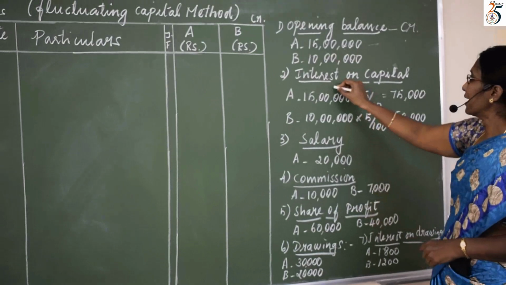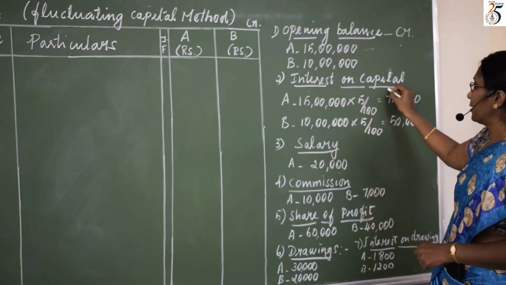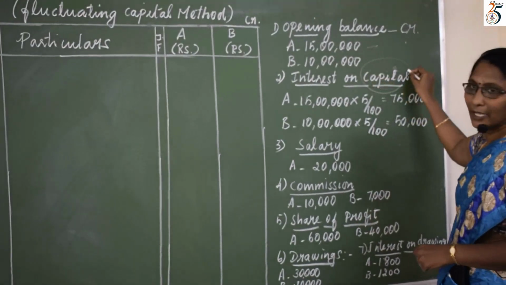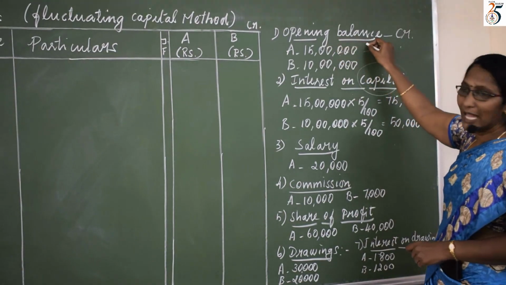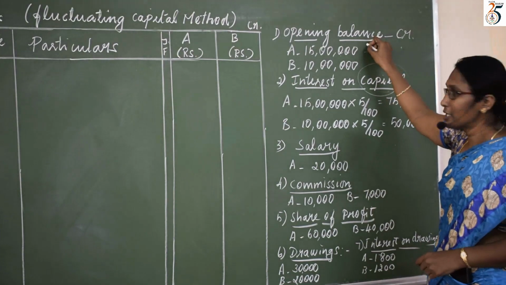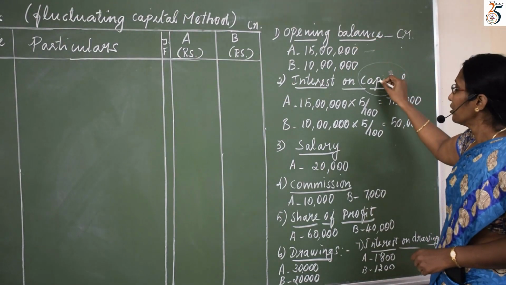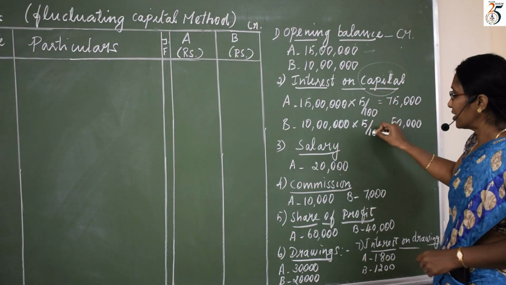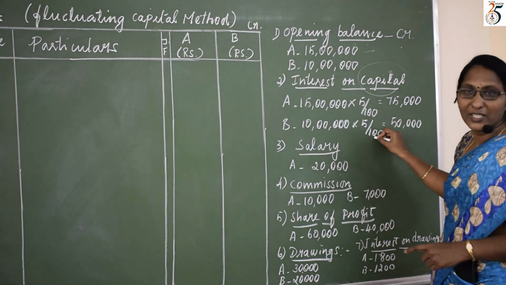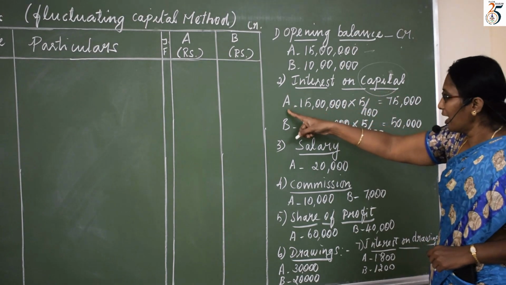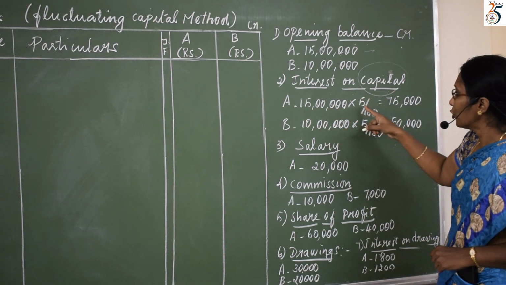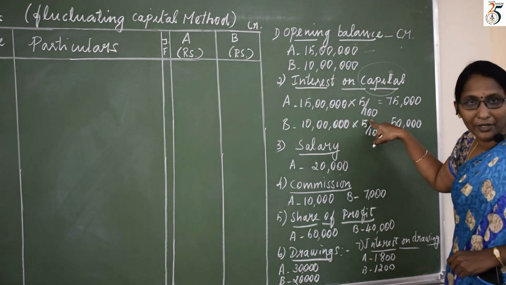And next one is interest on capital. What is this capital? Which you have written here as opening balance. On this capital, we calculate the percentage rate of interest, which is mentioned in the question. 5% for A, 15 lakhs into 5 by 100.